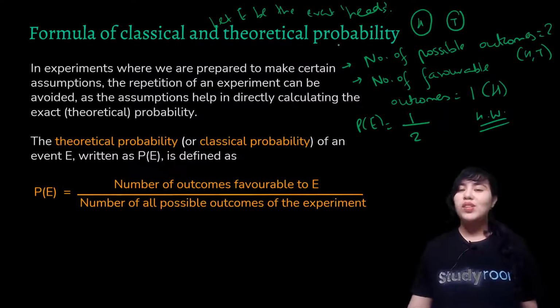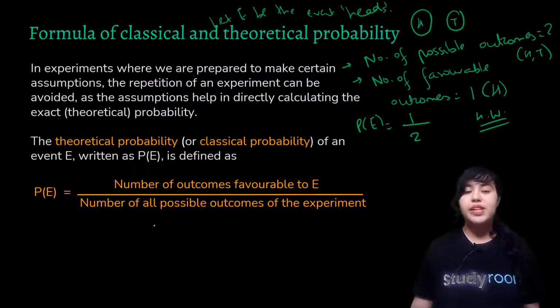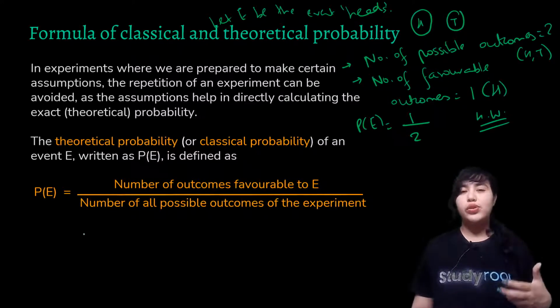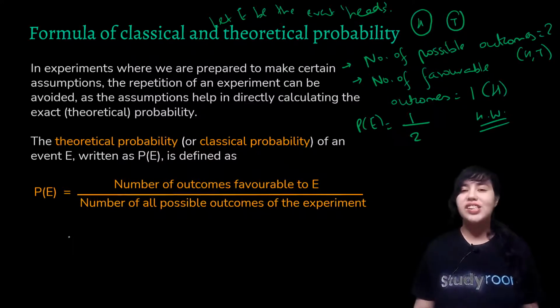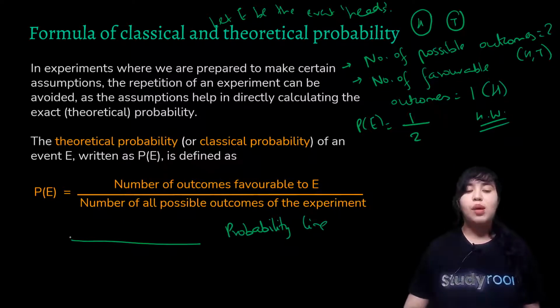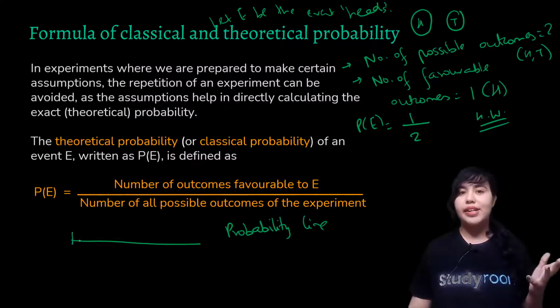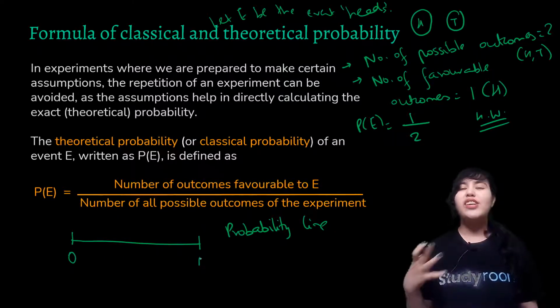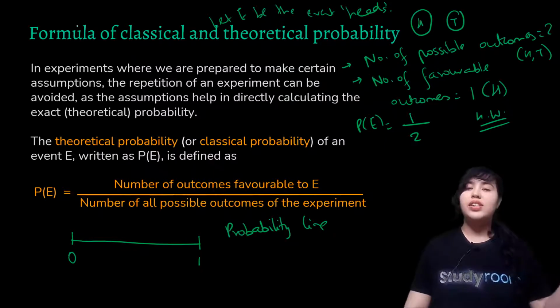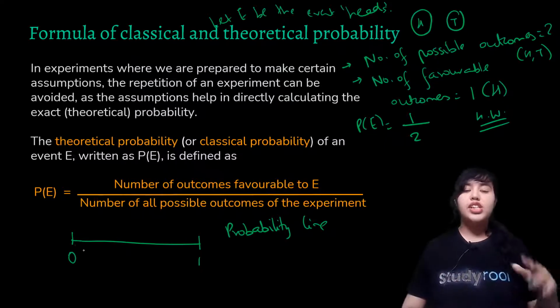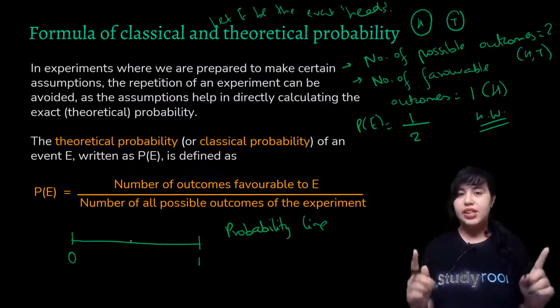Now, I would also like to tell you about probability lines, so that you can even get to know if you're going somewhere wrong in your answer, in your solution. So there is this probability line. You can note this down somewhere. It's very important according to me. So this probability line actually is like your number line. Okay, so it ranges from 0 to 1. So it's not like your conventional number line which ranges from minus infinity to plus infinity. Here it ranges from 0 to 1. We are restricted to this range.